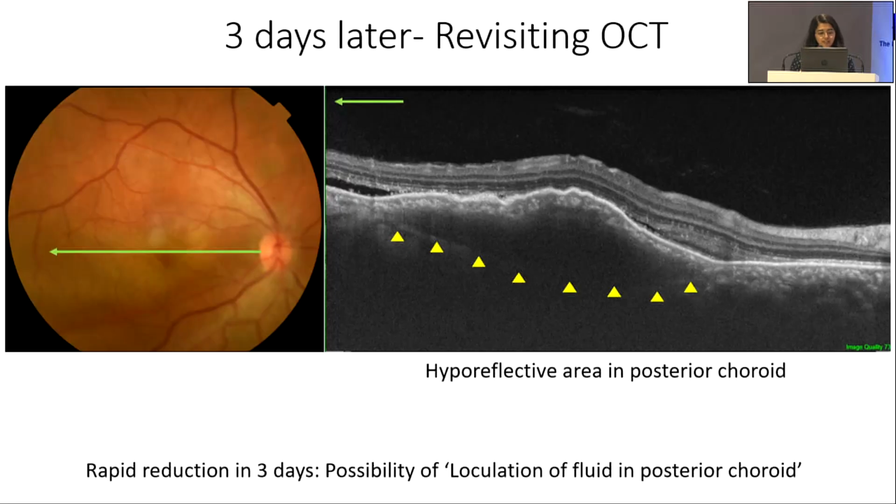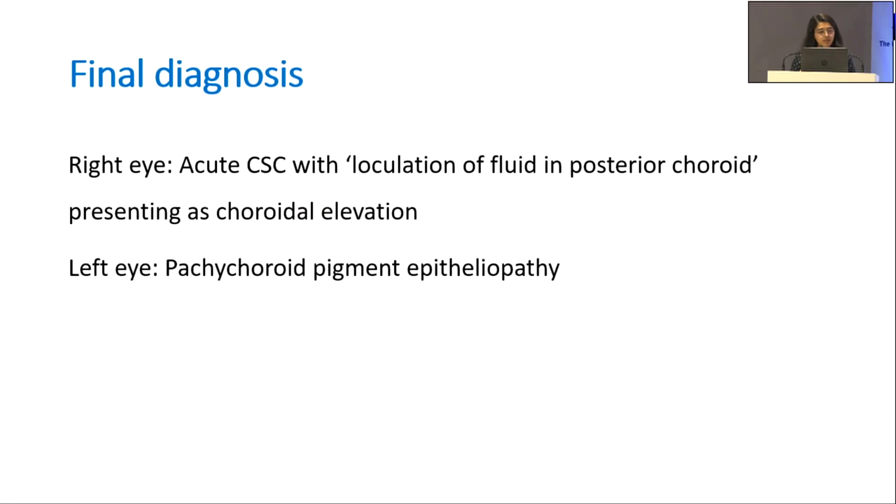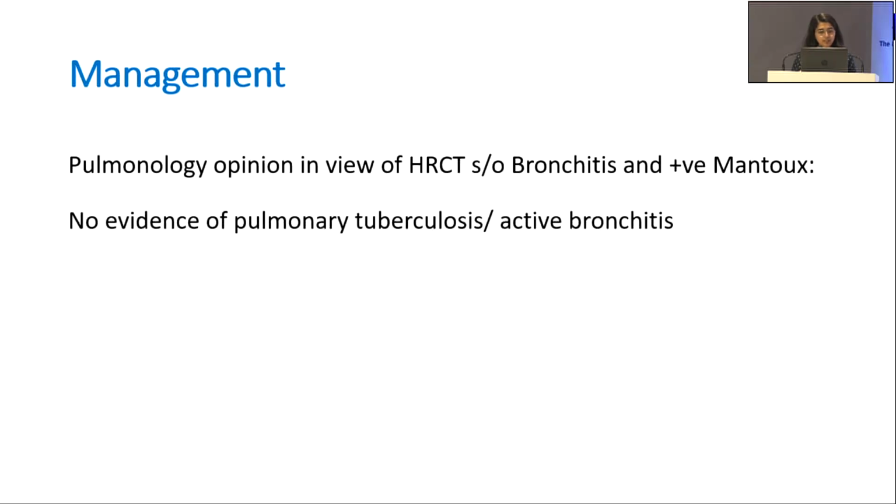So, rapid reduction in 3 days points to the possibility of loculation of fluid in posterior choroid. We arrived at the final diagnosis as right eye acute central serous chorioretinopathy with loculation of fluid in posterior choroid presenting as choroidal elevation and left eye pachychoroid pigment epitheliopathy. Pulmonology opinion in view of HRCT was given and positive Mantoux test, but there was no evidence of pulmonary TB.